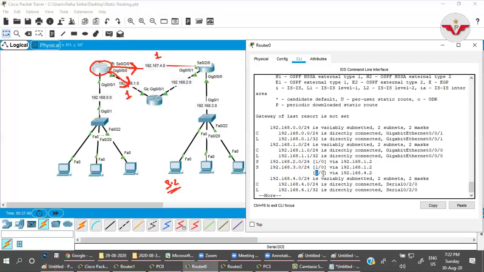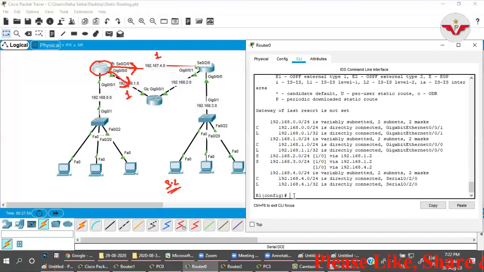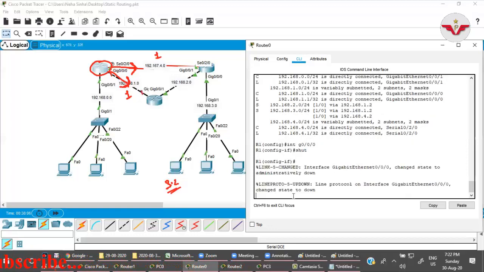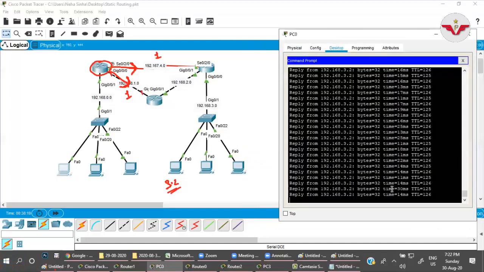If in case I go here and block this port, interface Z 0/0/0, shutdown. This is down now. Let us check what is happening.